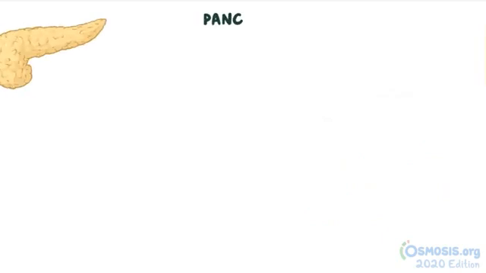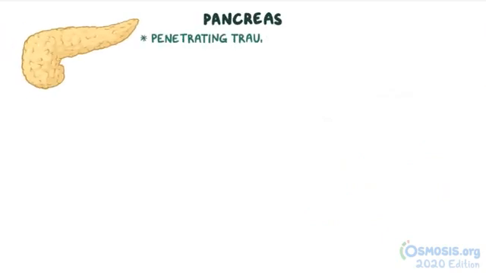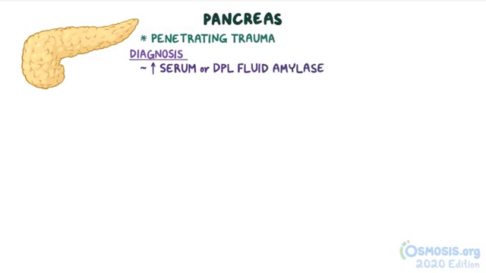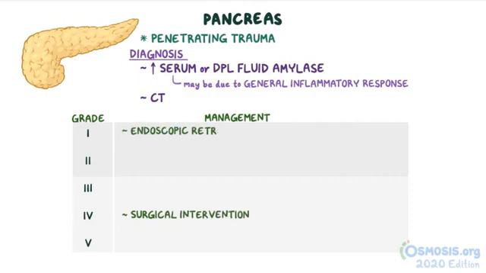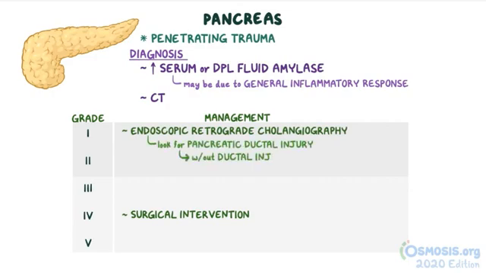Near the duodenum lies the pancreas, which can also be injured in penetrating trauma. An elevated serum or DPL fluid amylase level suggests that there may be a pancreatic injury, but it may be due to a general inflammatory response which often occurs after traumatic injury. The diagnosis is usually made with CT, and injuries are graded 1 through 5. Grade 3 to 5 injuries require surgical intervention. Lower grade injuries require endoscopic retrograde cholangiography to look for pancreatic ductal injury. Those without ductal injuries can be managed non-operatively, while those with ductal injuries require surgical intervention.